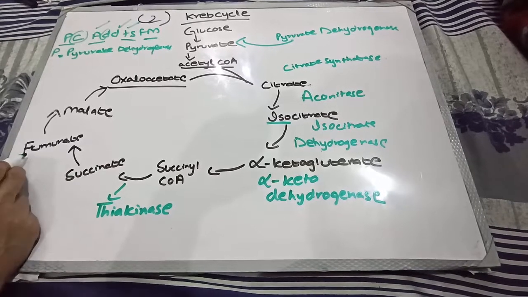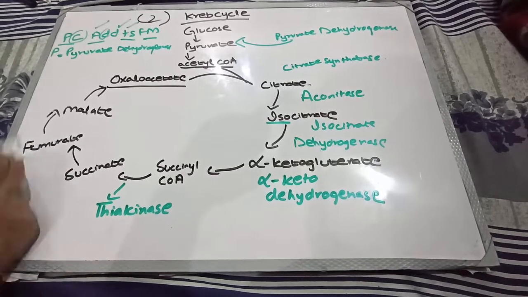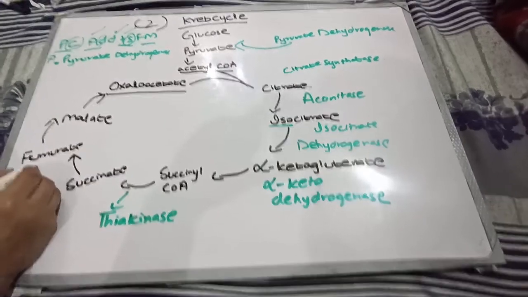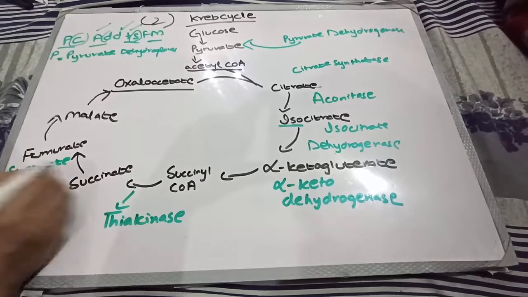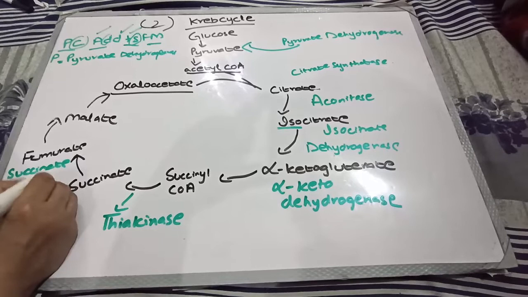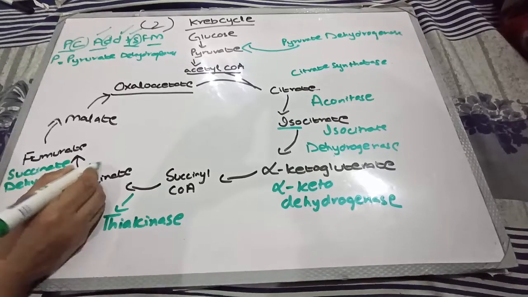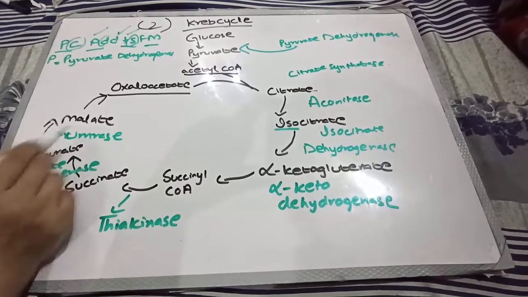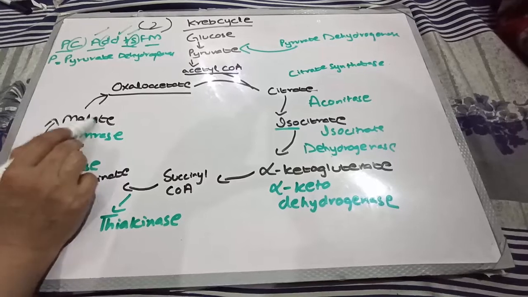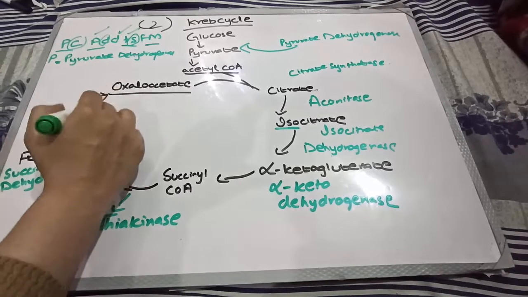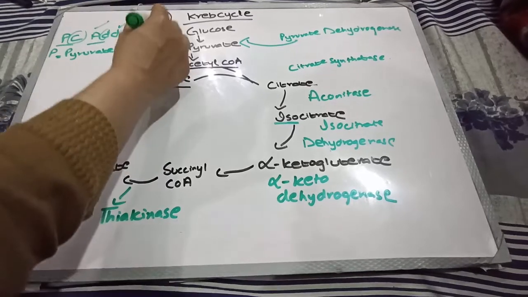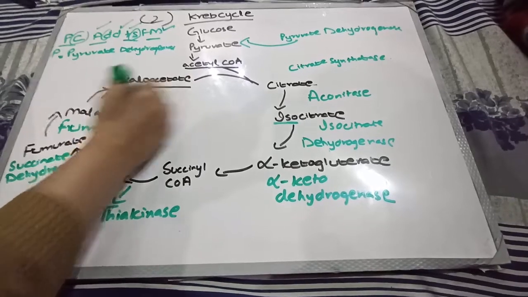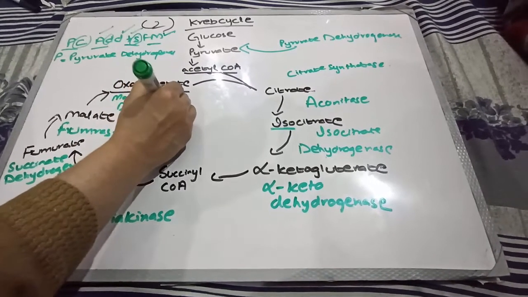This succinate will be converted into fumarate by the help of another enzyme, for which we have used the mnemonic S, which means succinate dehydrogenase. Now F means another enzyme, fumarase. This enzyme will convert this fumarate into malate. This malate will then be converted into oxaloacetate. The last symbol is M, which means malate dehydrogenase.